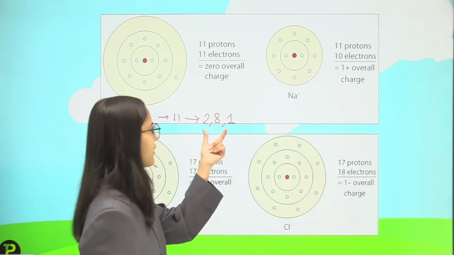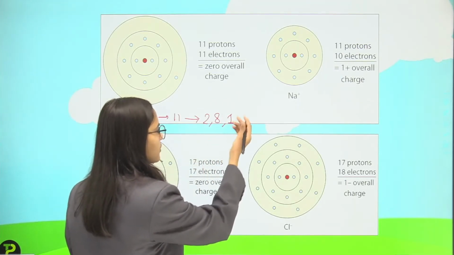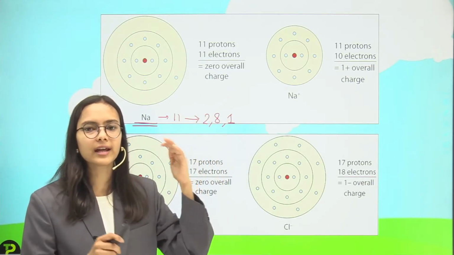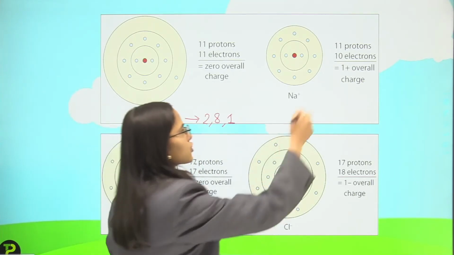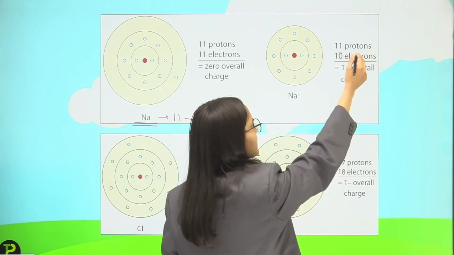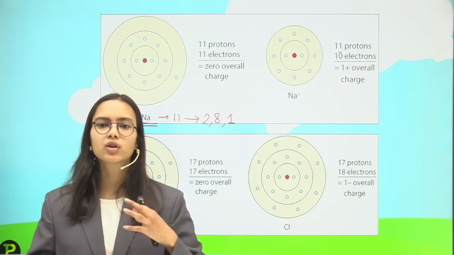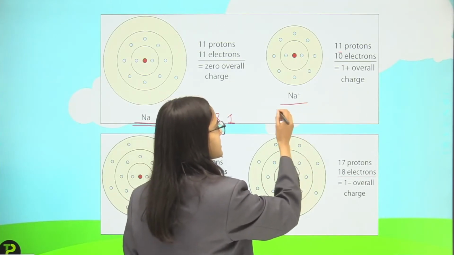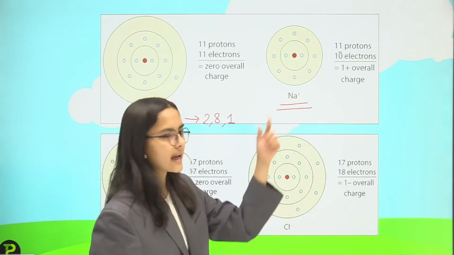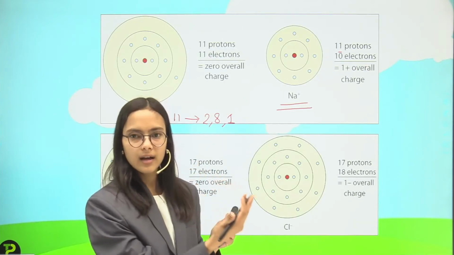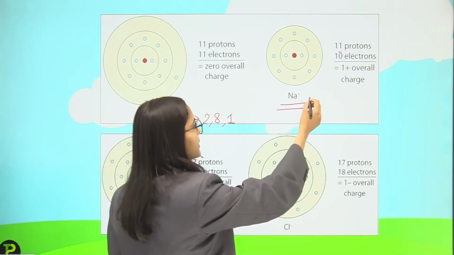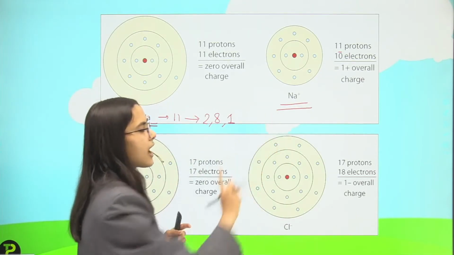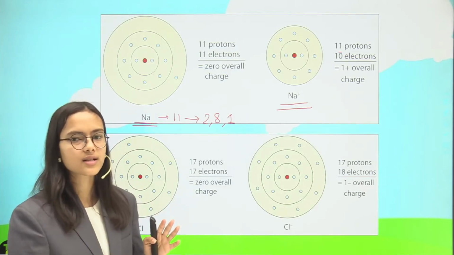And if I take out this 1 electron, what will happen? The number of protons will remain 11, but the number of electrons will decrease to 10. So the overall charge will be 1 plus. So now it will be written as Na with a plus sign on the superscript, on the right hand side, to indicate that it is an ion, and it will have +1 charge. Why? Because 1 electron is taken out.